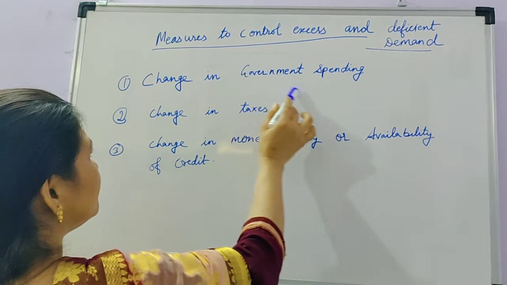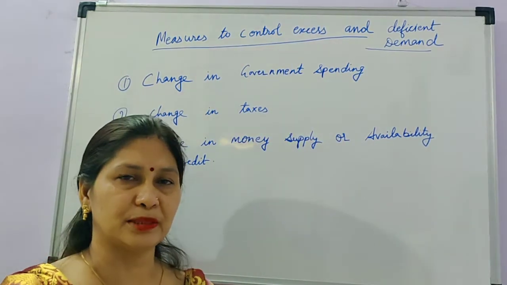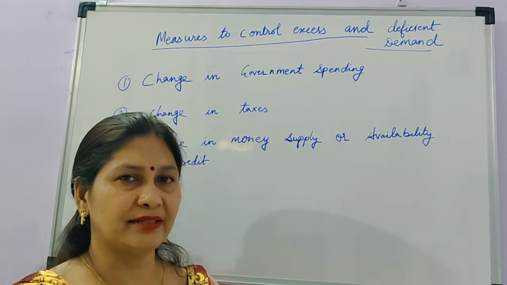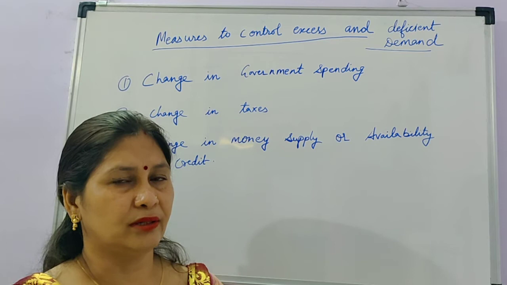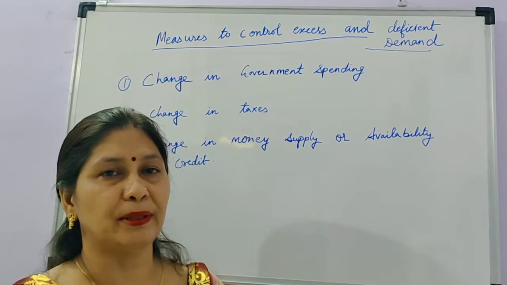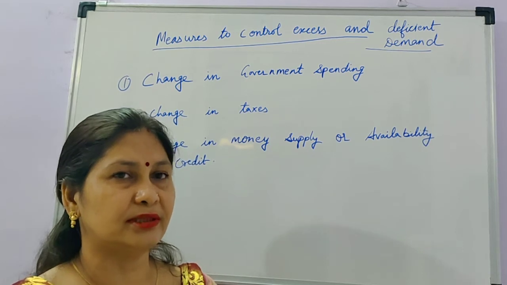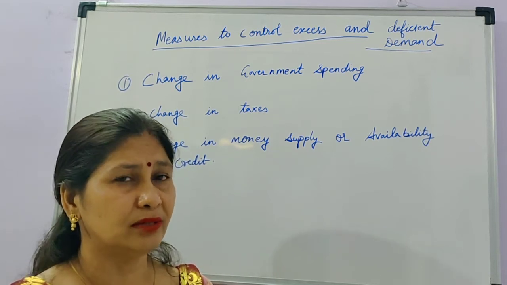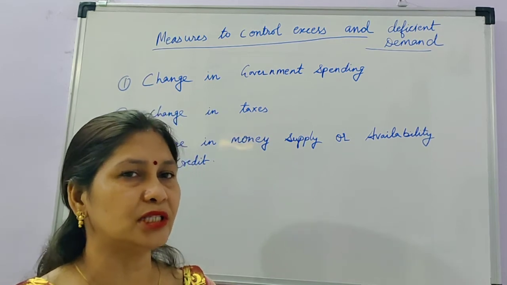First is change in government spending. The government is doing so many expenditures for public welfare activities, for production activities, for defense purchases and so on. So we have to control the expenditure. To control excess demand and deficient demand, we have to control the expenditure of the government also, that either government expenditure should be increased or decreased according to the situation.